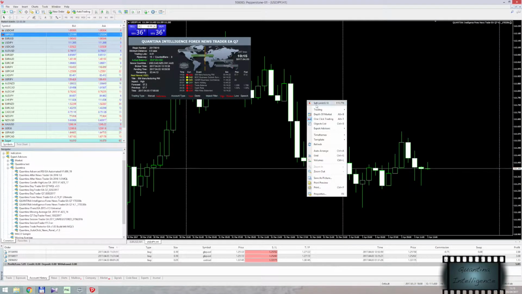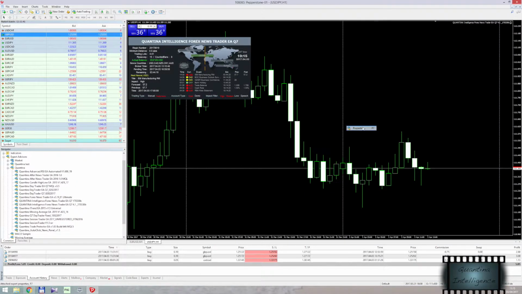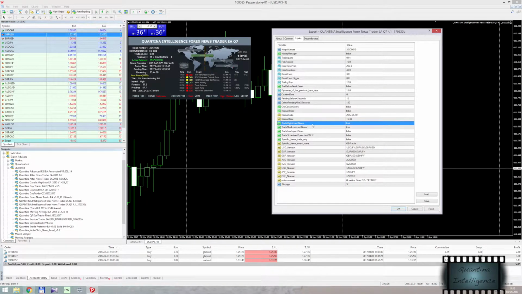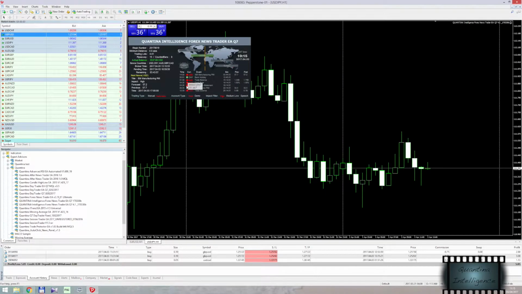So just go back to the expert advisor's properties and turn off the medium and low impact news. So medium false, low impact false, high impact is true. Okay, restarted. Yes, NewsTrader EA says only high impact news events will be traded.